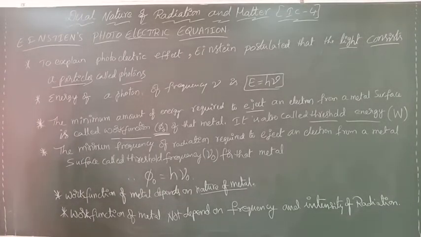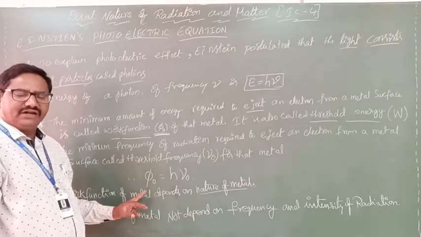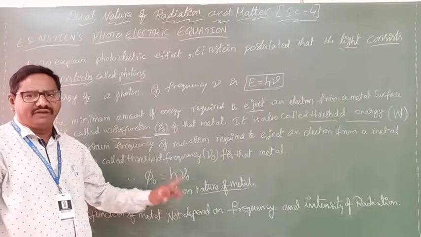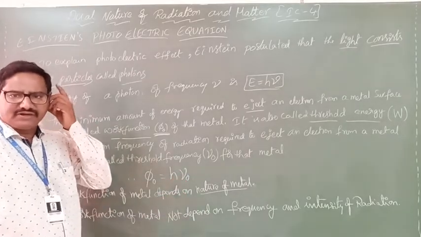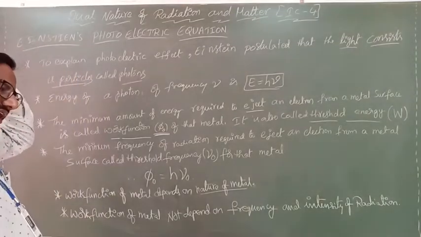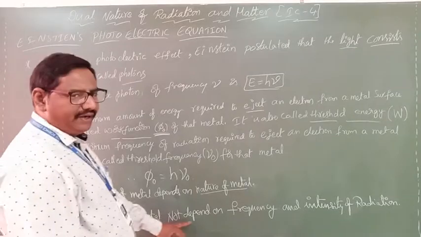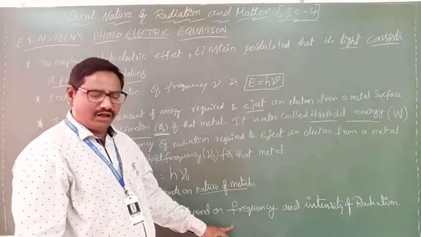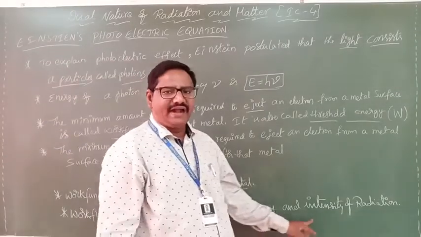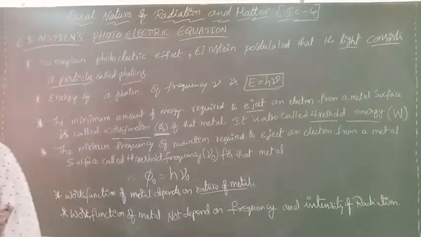The work function of a metal depends upon the nature of the metal. From metal to metal, the work function changes. It is independent of the frequency and intensity of radiation.